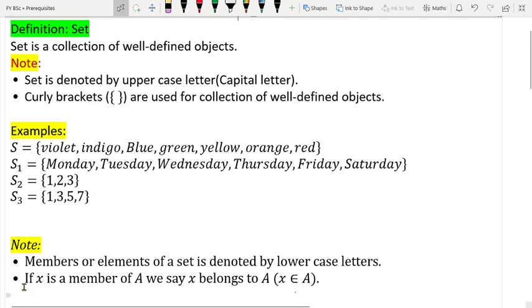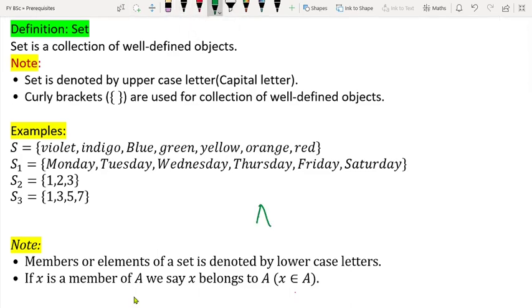So that is the second note. If X is a member of A, means X is present in A as an element, or as a member. Let me write it here so it will be more clear. A is equal to X, like this, it is present. There may be some more elements obviously, but if X is present in A as a member, then we say X belongs to A. So this is also another nomenclature.